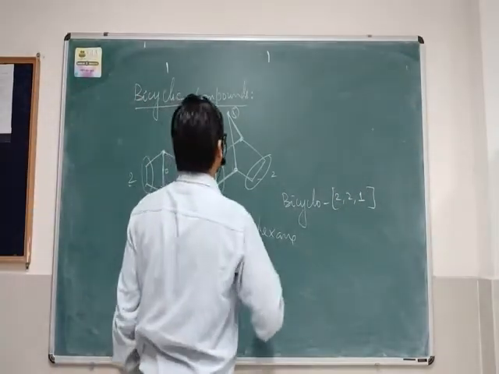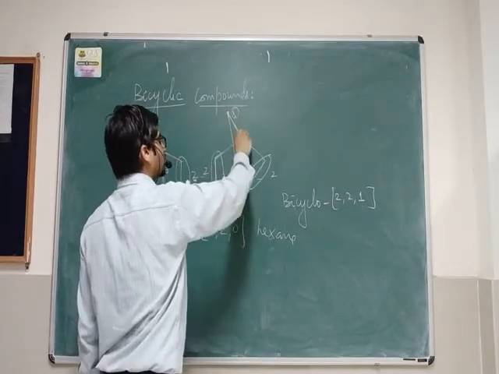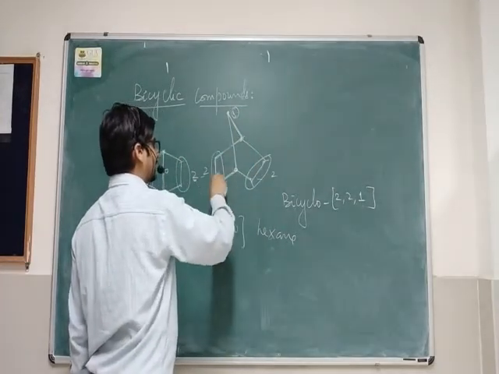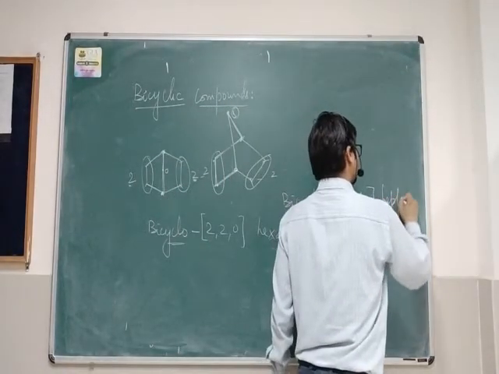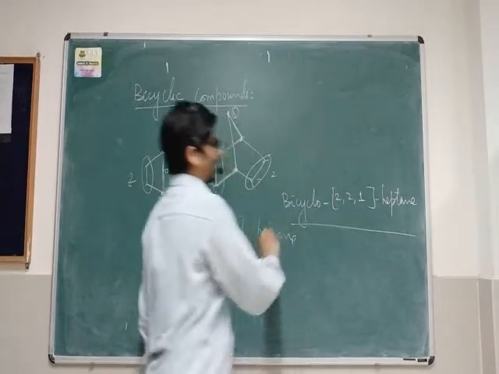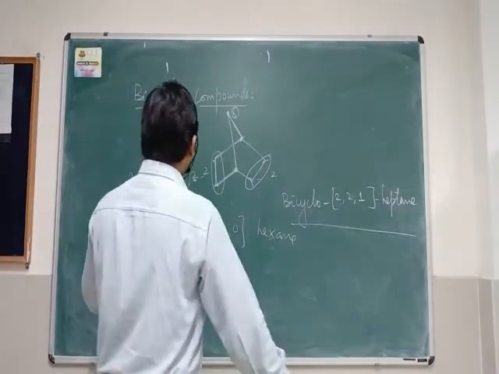So bicyclo 2, 2, 1, and now count the total number of carbon atoms: 1, 2, 3, 4, 5, 6, 7. So it has 7 carbon atoms. So the name becomes bicyclo 2,2,1 heptane. Right? So let us take another example.